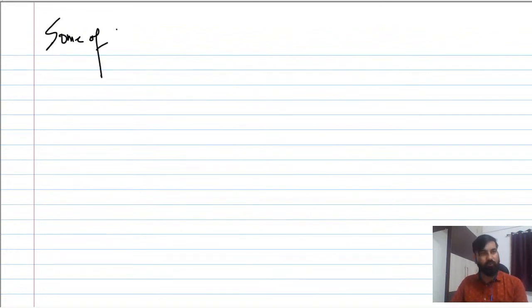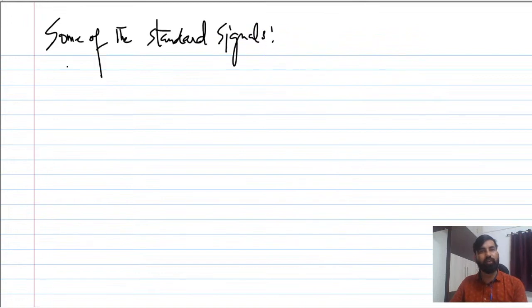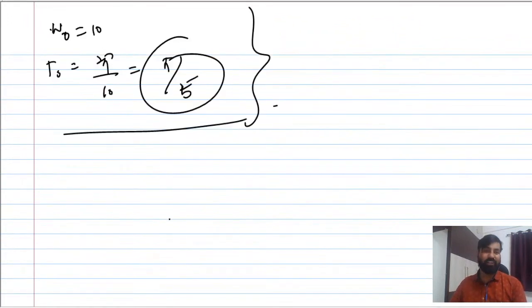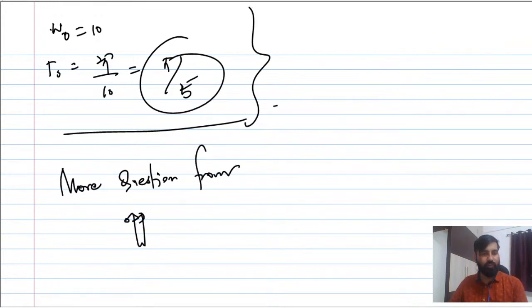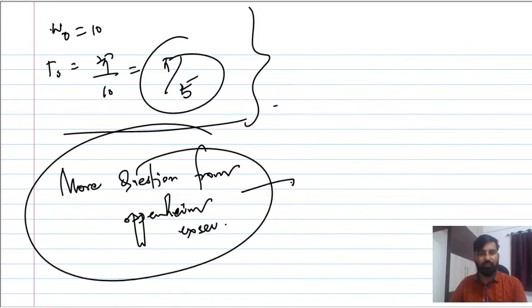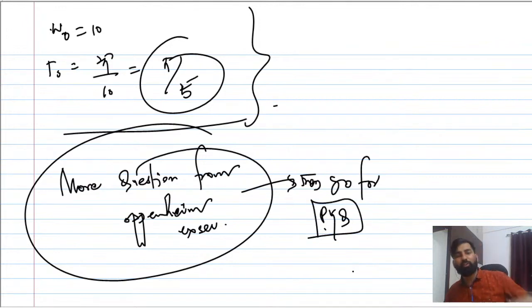Some of the standard signals. Keep this in mind. You can solve more questions from Oppenheim, the Oppenheim exercises, and then go for previous year questions.